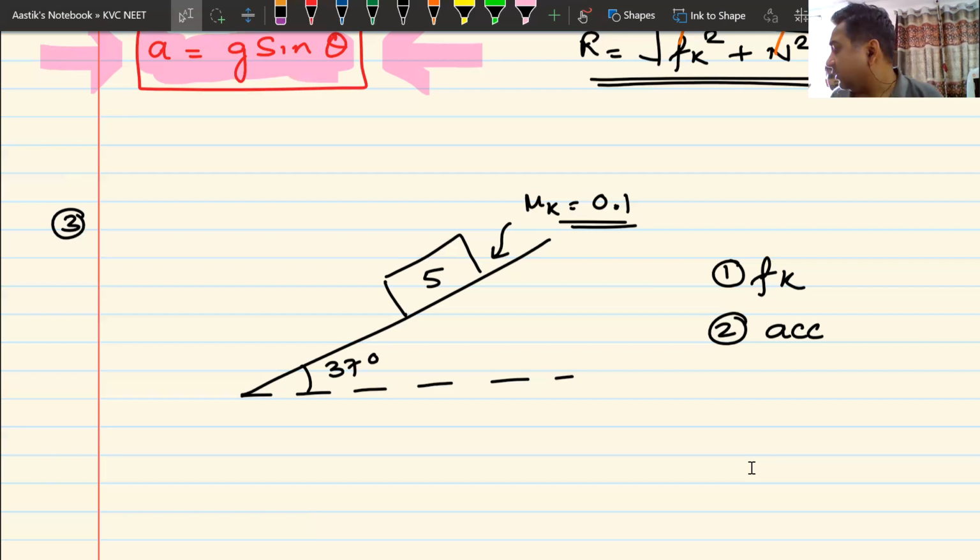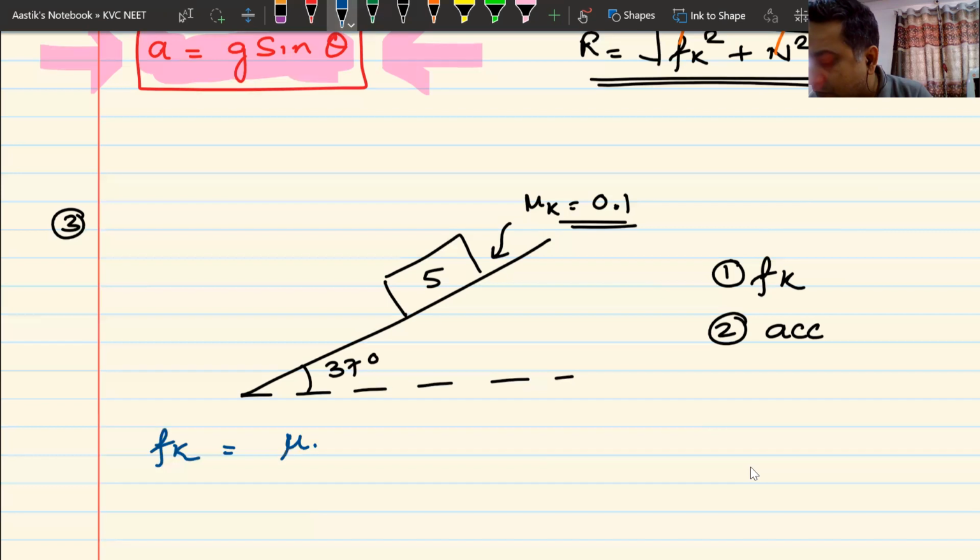Now, if you are spending time in solving the question, drawing the free body diagram, that might not be a good idea. That is why you must remember simple things. For example, in this case, you must remember that the value of Fk is equal to mu k mg cos theta.